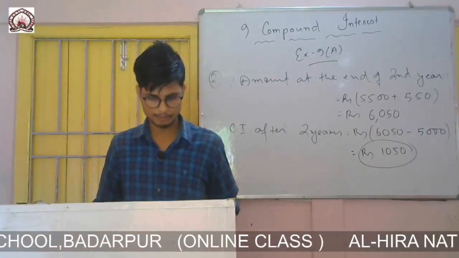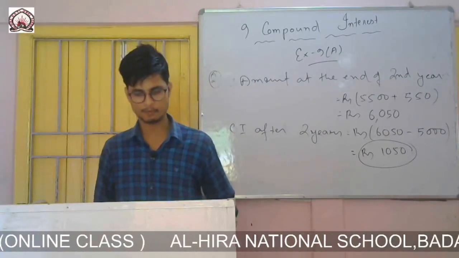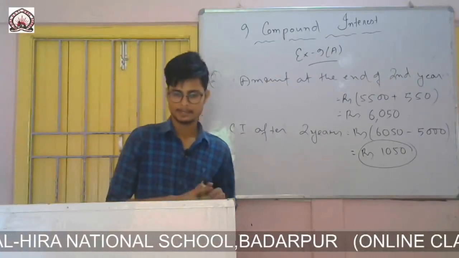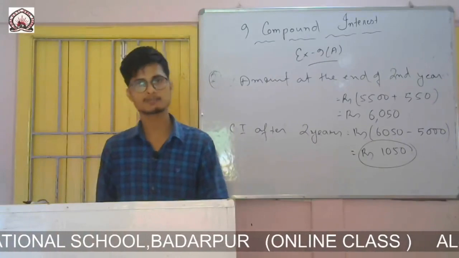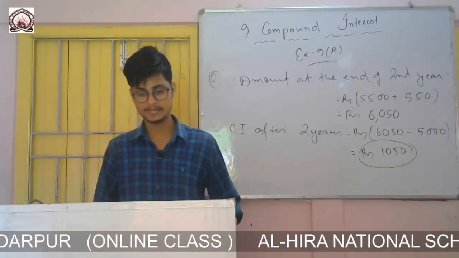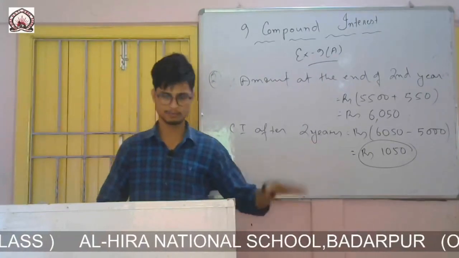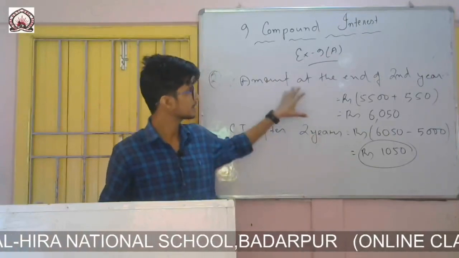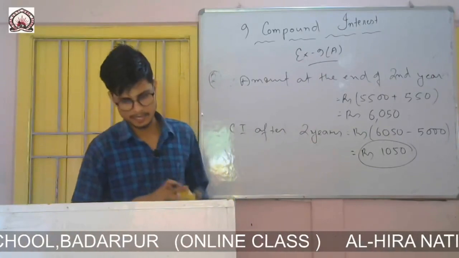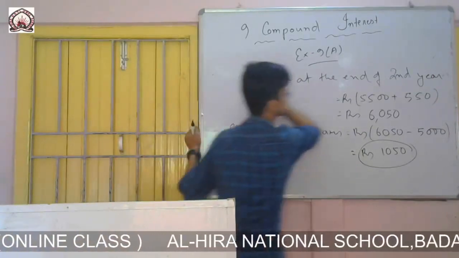Okay, now question number 3. Find the amount and compound interest on a sum of rupees 15,625 at 4% per annum for 3 years compounded annually. So the principal is rupees 15,625. Rate of interest is given as 4%, and time is 3 years. That means in 3 steps we have to do. Again, after calculating for second year, we have to calculate for third year in this question. Then we have to calculate the compound interest. So let us do.